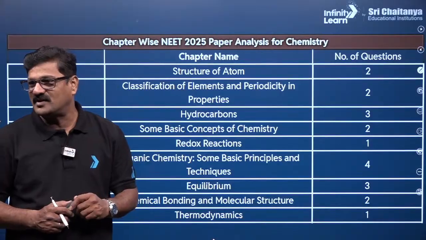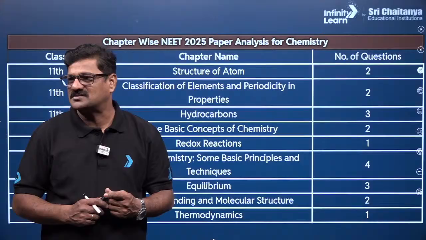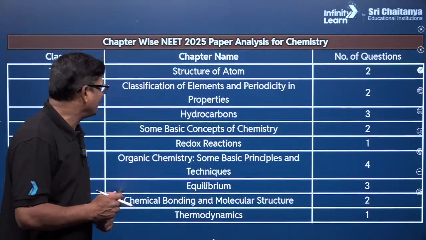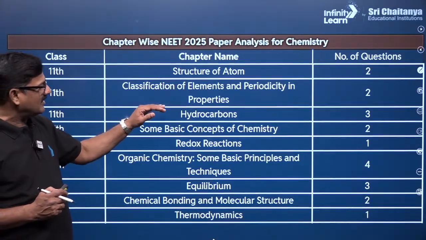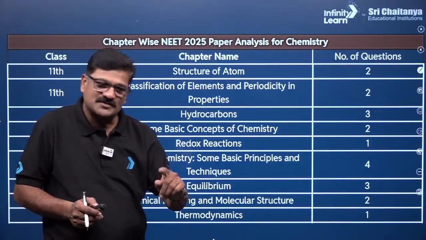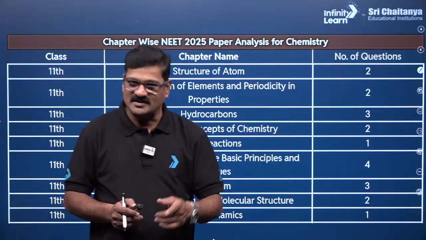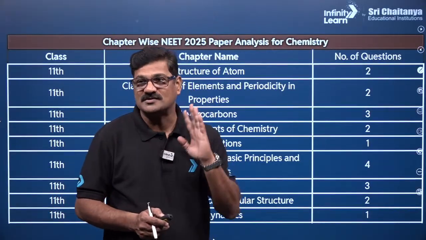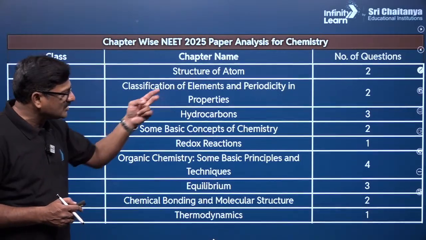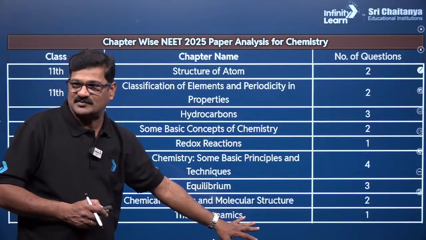Akhilesh, 488 for AIIMS, no beta, it is a little difficult. And you can say hydrocarbons, alkane, alkene and benzene, alkynes, it is going to be 3. They are connected. If you say a question is from alkane, this from alkyne, this from benzene, 3 are connected sometimes. And there are 2 controversial questions here. And let us see some basic concepts of mole concept and stoichiometry. 2 questions have been asked, and the same template you can follow for 2026 as well.